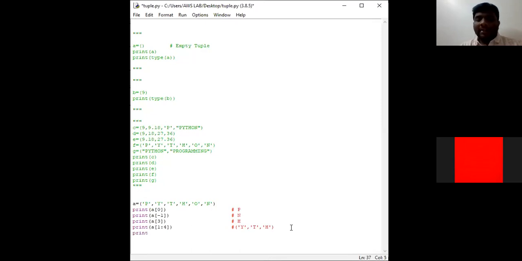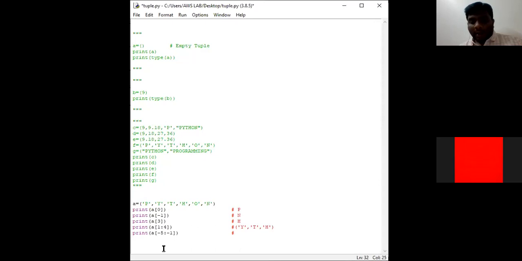Now we shall access elements by using negative indexing. That means I want to access elements from -5 colon -1. So index value -5 is negative indexing. So -1, 2, 3, 4, 5. So -5 in the sense it starts from Y. Up to where? I am asking up to -1. -1 in the sense N. So the interpreter does not consider N, right?